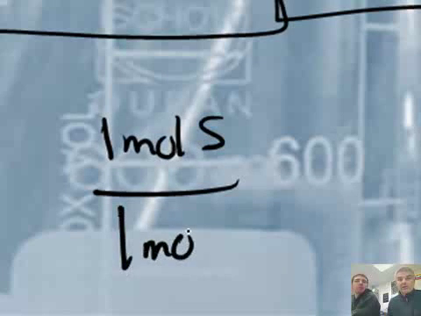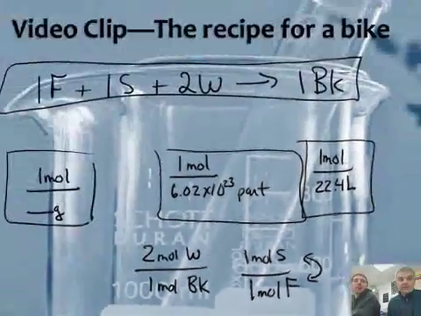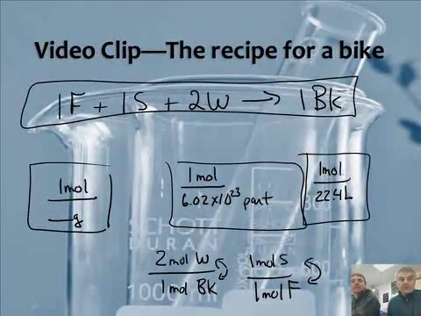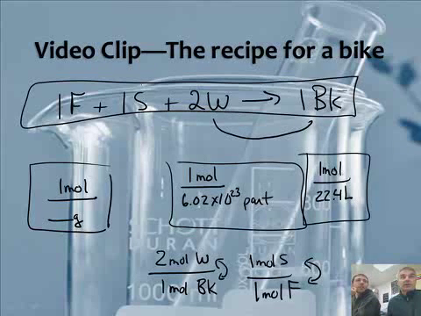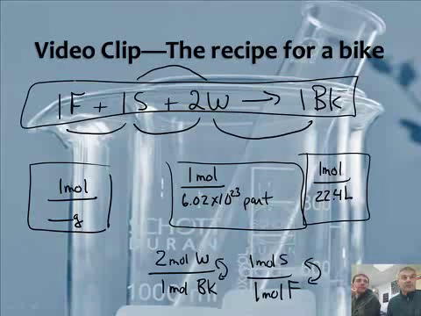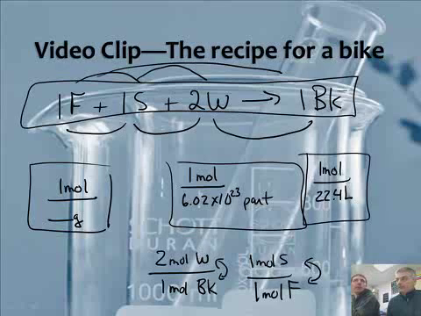Or we could say 1 mole of seat is equal to 1 mole of frame. Now, these can be flipped around. We can flip them upside down, and you can do a ratio from any substance to any other substance in a balanced equation. Wheels to bikes, seats to wheels, wheels to seats, seats to frames, frames to seats, frames to bikes, bikes to frames, whatever it is. It doesn't matter. It does not have to be products to reactants or reactants to products.